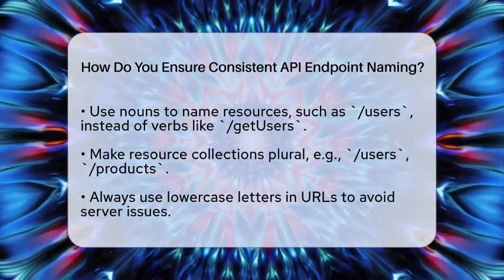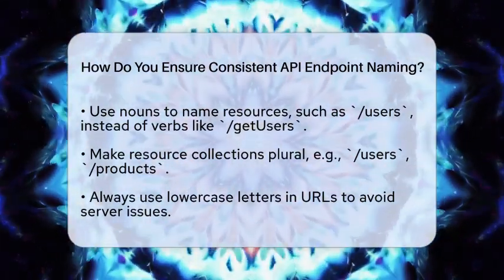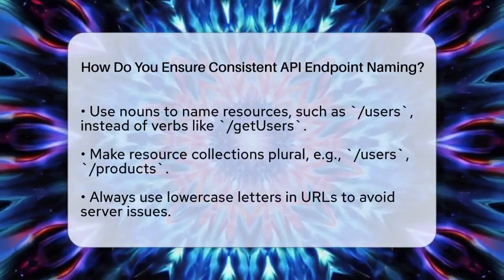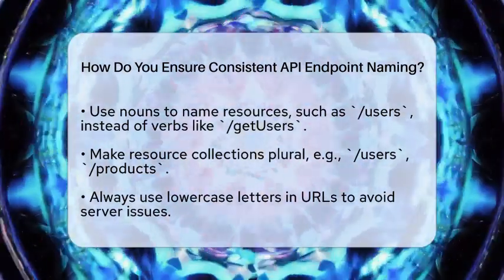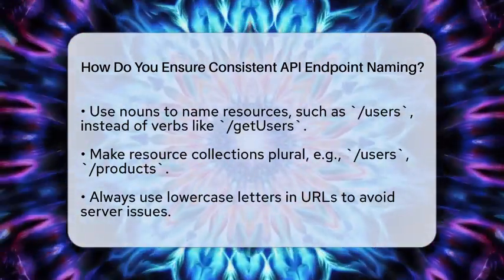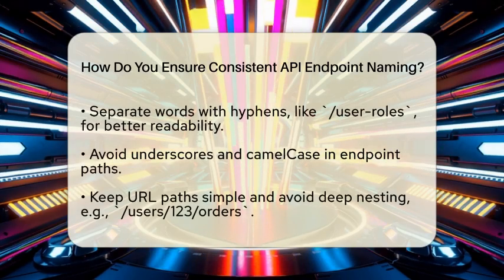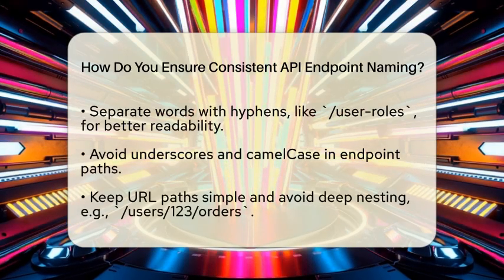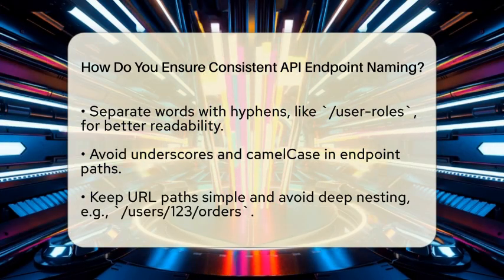Next, make resource collections plural. Use /users for multiple users, /products for many items. This helps users know they are dealing with a group of data, not just one. It also keeps your naming uniform and easy to remember.